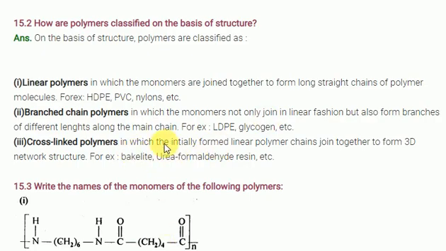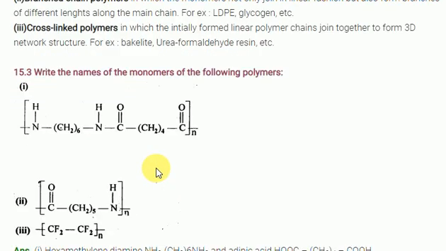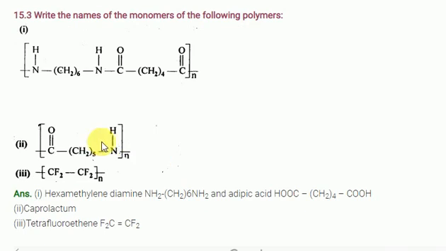Cross-linked polymer is one in which more attachments will be there. Examples are bakelite and urea formaldehyde resins. Now, the more branches there are, the more strength there will be. Look at the next question, a very important question from the examination point of view. Write the name of the monomer of the following.